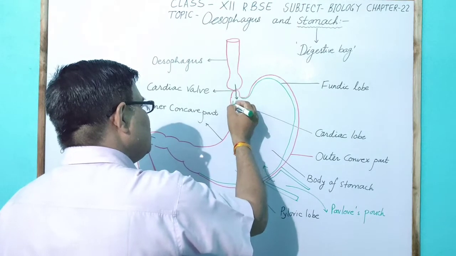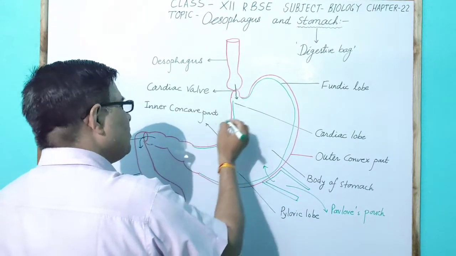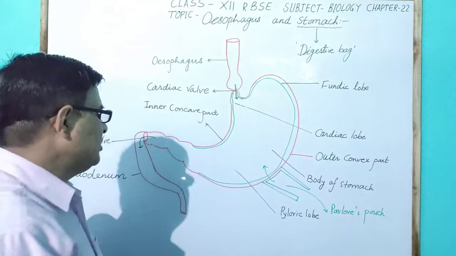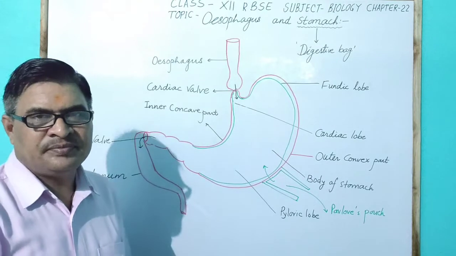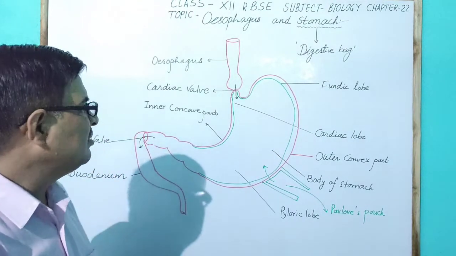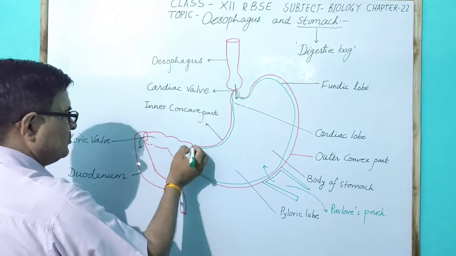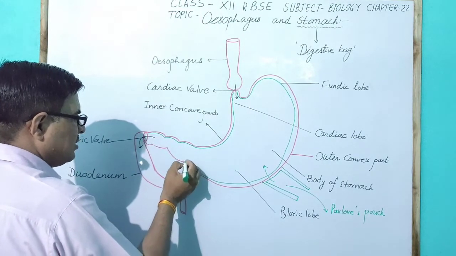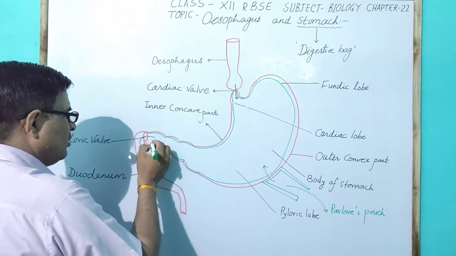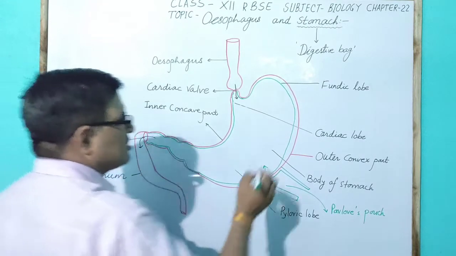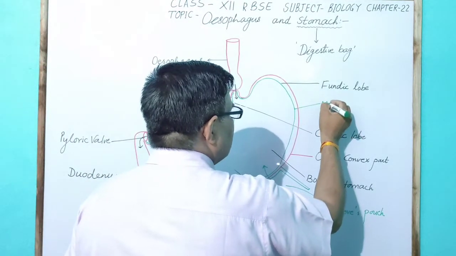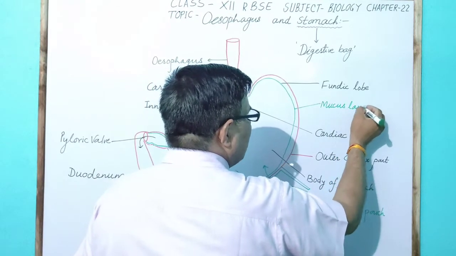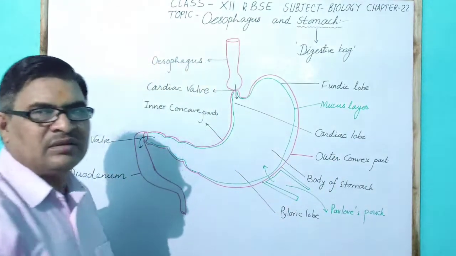Due to the thick stomach wall, it is prevented from the acid by the presence of a layer in the inner wall of the stomach, and this layer is the mucus layer, formed by mucus.